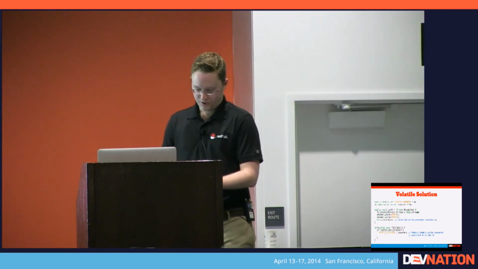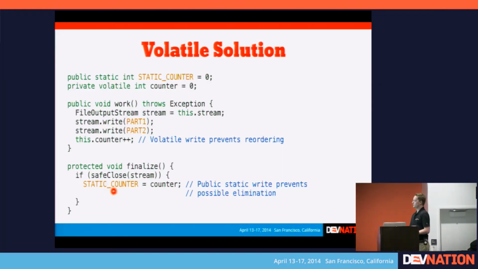So to work around that, what you can do is create a public static field that is set, written to every time, by the field that we're maintaining here. So we have this counter field which simply acts as a trick, and then in the finalize method we can initialize a static counter to be this counter field.